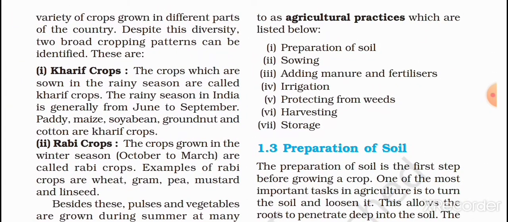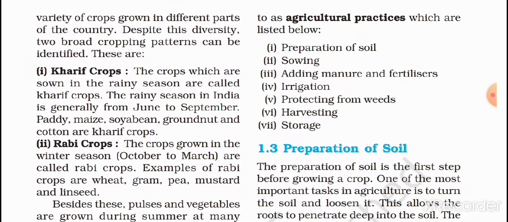Kharif crops are crops which are grown in the rainy season. These are grown in India from June to September. For example, paddy, maize, soybean, groundnut, and cotton. These types of crops are called kharif crops.